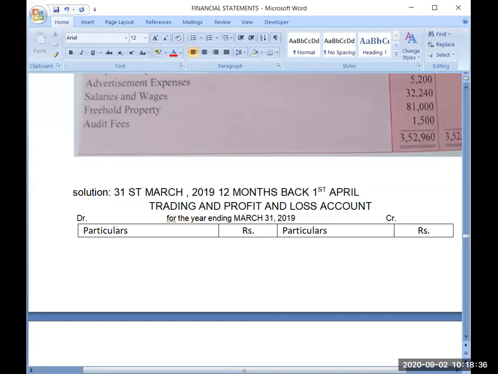If I will move 12 months back, then I will reach where? 1st April, and the year will be 2019 or 2018? Yes, very good. Now you have given correct answers. So my first date was 1st April 2018.